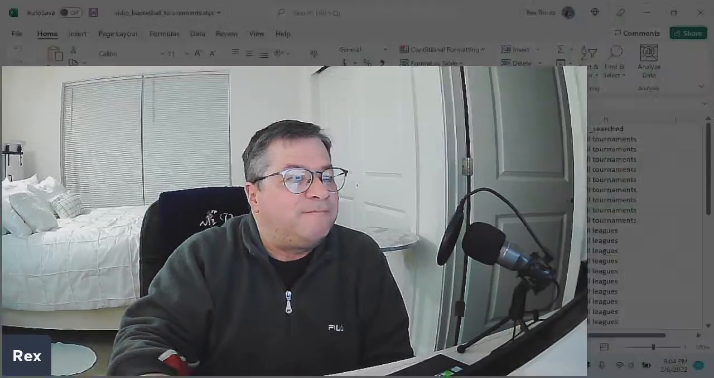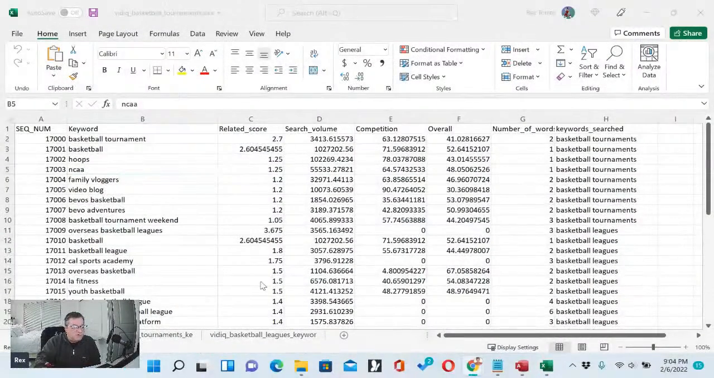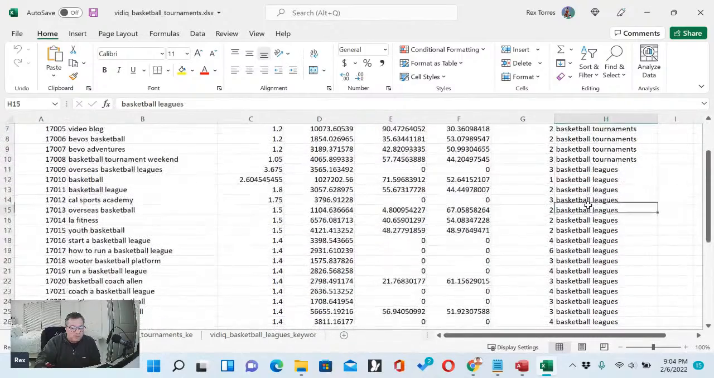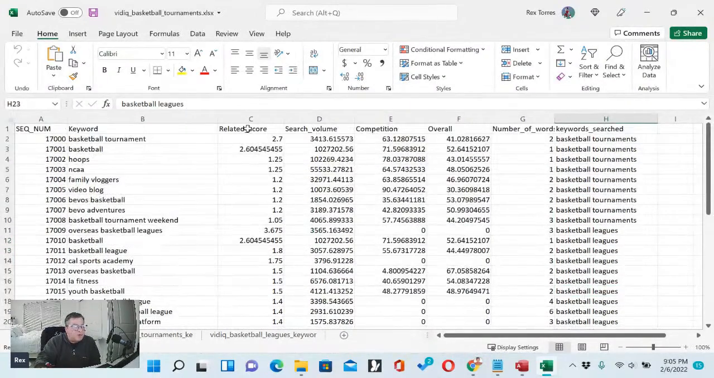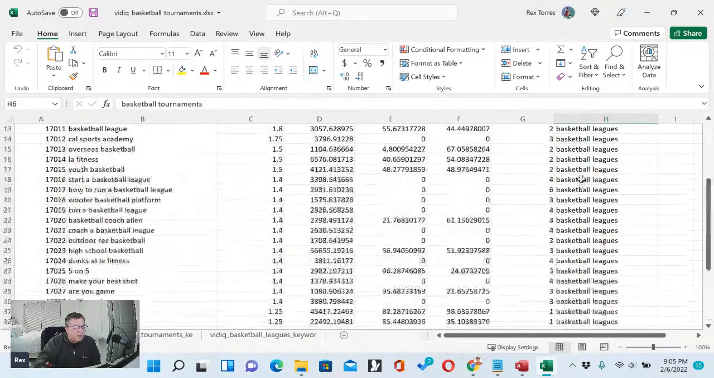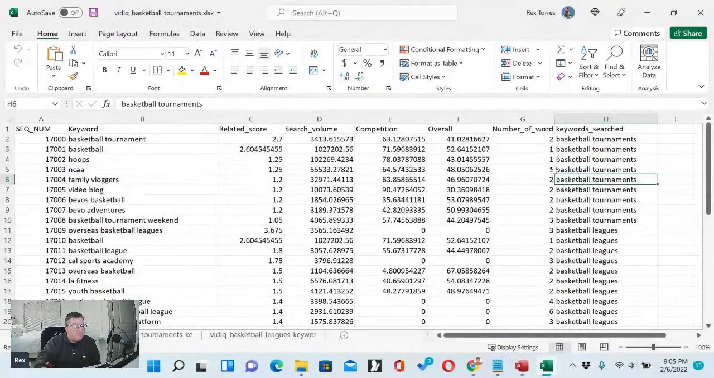Now, let me go ahead and show you what the data is when you get it from vidIQ. So this is some of the basketball data. The keyword search over here is basketball tournaments, basketball leagues. I'm highlighting it on the right. And you're getting here related score, search volume, competition, and overall. So this is the search volume for some of them that I entered in Access. So this is what I put in Excel to load into Access.